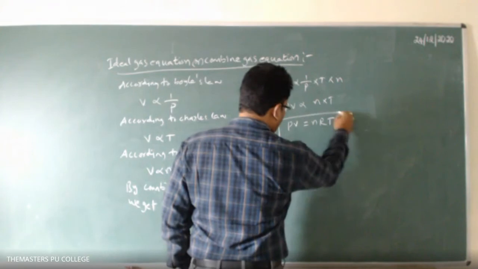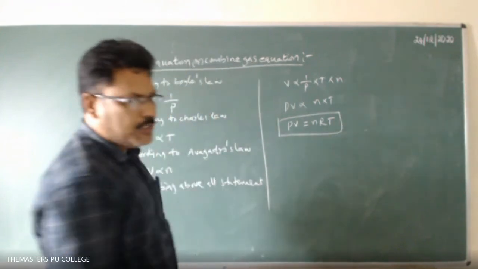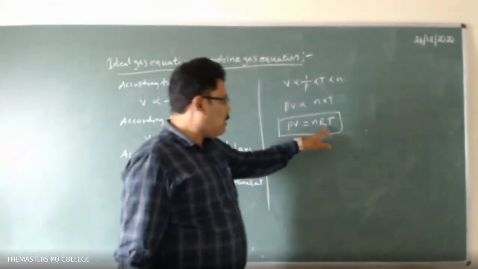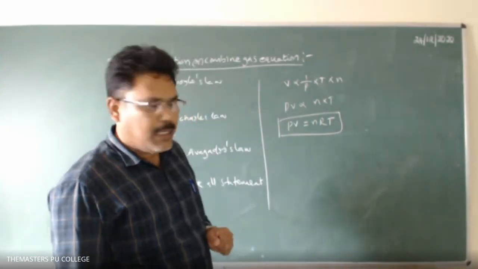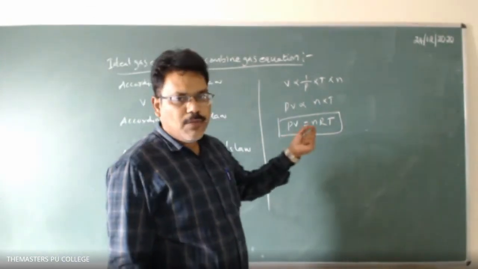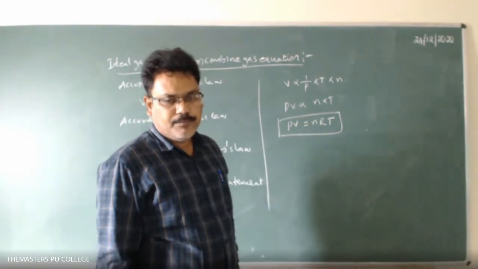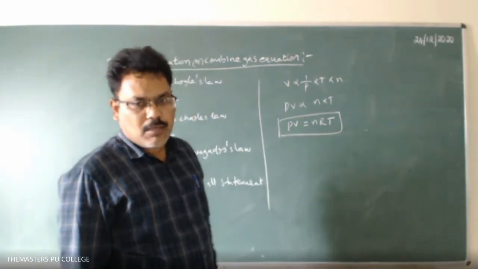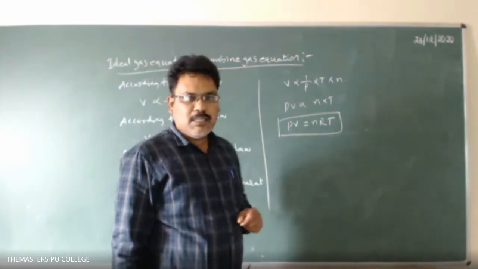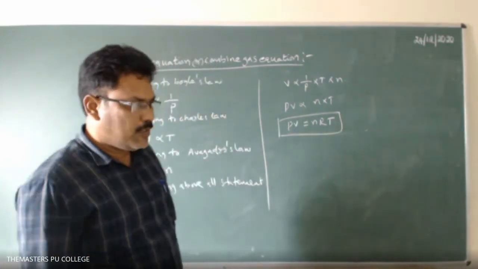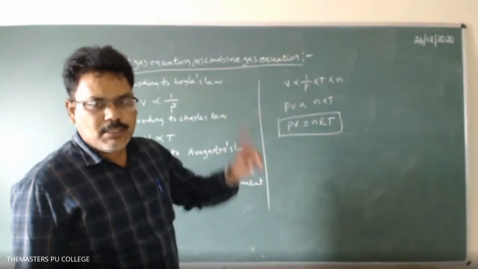So this is known as ideal gas equation, where the proportionality constant R is known as gas constant, which is also known as the universal gas constant. Why? Because the value of R is the same for all gases. If you take any gas, R value is the same.